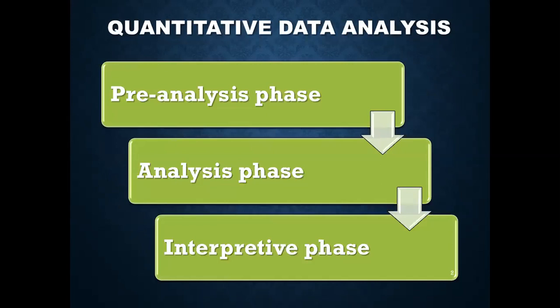Interpreting data is an important critical thinking skill. It is a process of critiquing the findings of the study. It includes data explanation, comparing and contrasting the data and making future predictions. And the usefulness of the research lies in the proper interpretation. There are three phases of quantitative data analysis: pre-analysis phase, that means before the analysis starts, analysis phase, during the analysis, and interpretative phase. So after you do the analysis, you have to interpret the findings of the study.